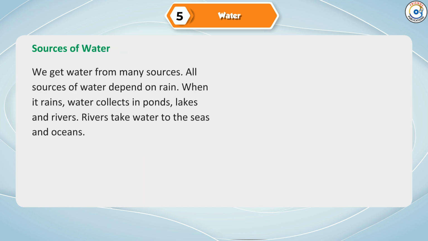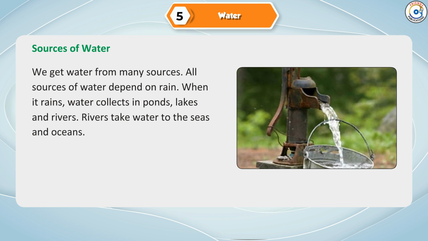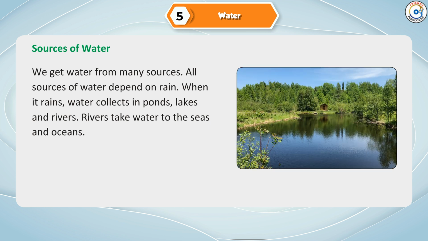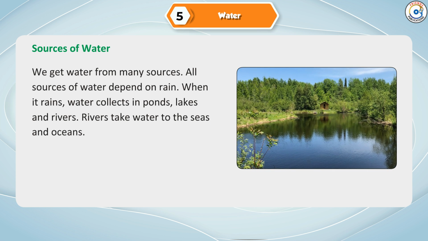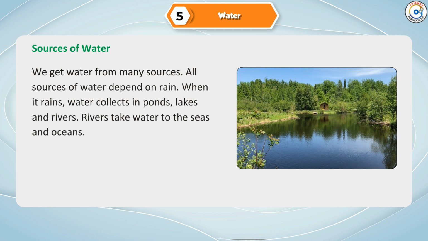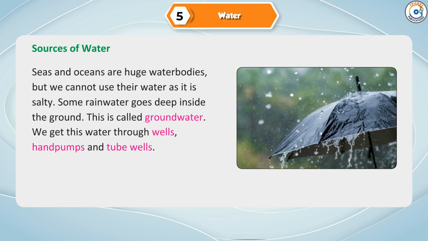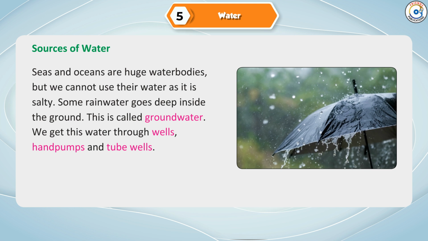Sources of water. We get water from many sources. All sources of water depend on rain. When it rains, water collects in ponds, lakes, and rivers. Rivers take water to the seas and oceans. Seas and oceans are huge water bodies, but we cannot use their water as it is salty.